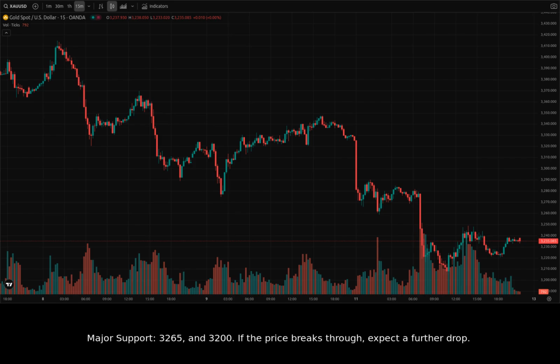Major support, 3265 and 3200. If the price breaks through, expect a further drop. Major resistance, 3325 and 3350. A break above could signal a bullish continuation.